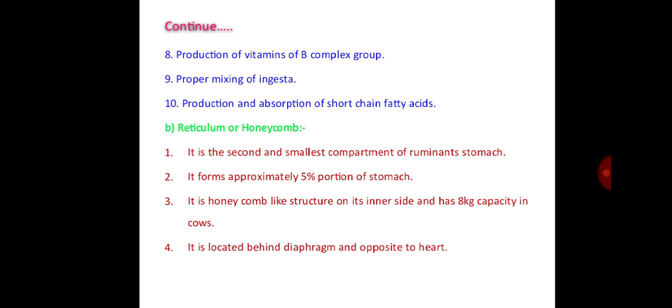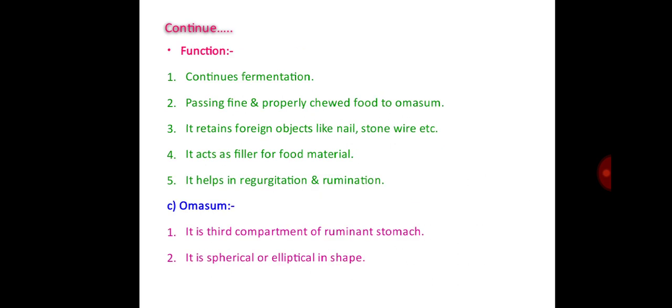Then reticulum or honeycomb. It is the second and smaller compartment of the ruminant stomach. It forms approximately 5% of the stomach. It is honeycomb-like in structure on its inner side and has 8 kilograms capacity in cows. It is located behind the diaphragm and opposite to the heart. Functions, that is continuous fermentation, then passing fine and properly chewed food to the omasum.